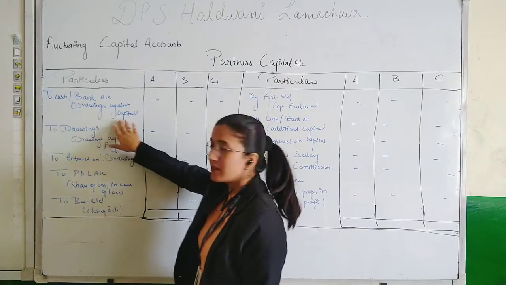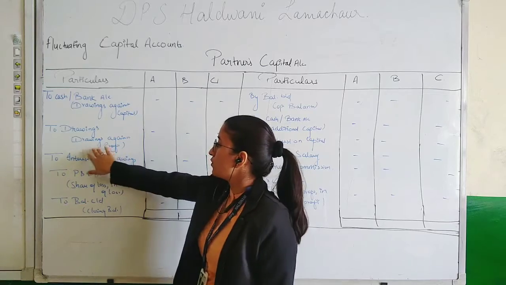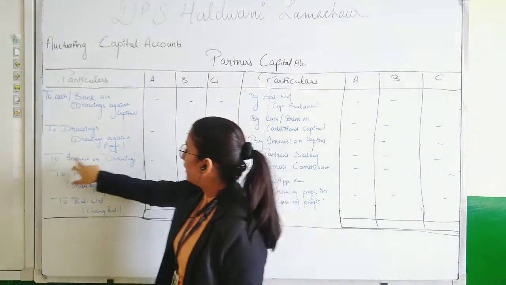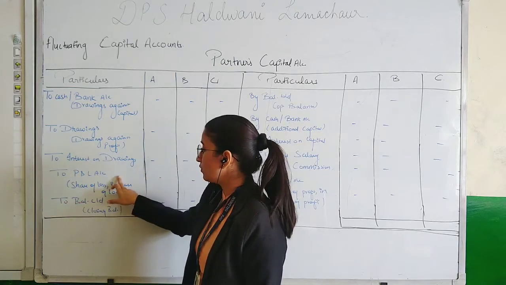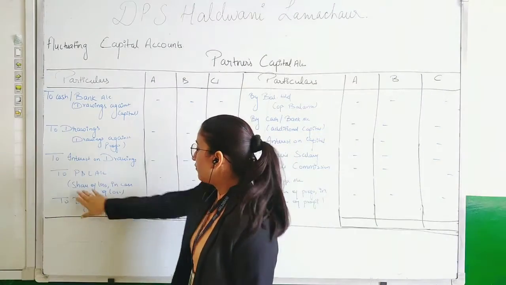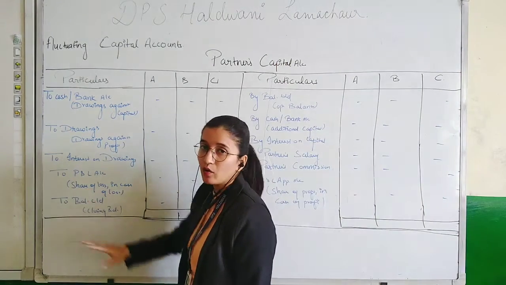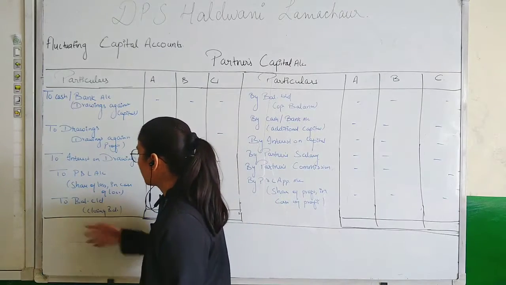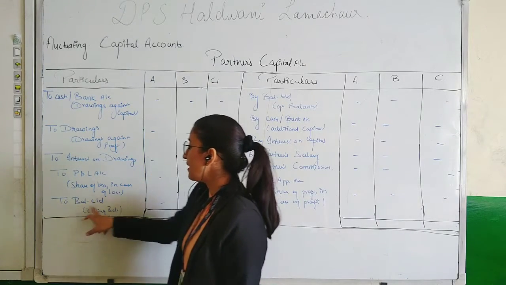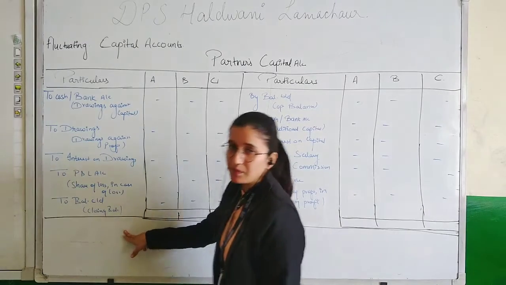These are the drawings against the capital. Then comes drawings account, drawings against the profit. Then to interest on drawings, to profit and loss appropriation account, where the company has borne a loss. These losses will be borne by all the partners either equally or in the agreed ratio. And at last we record by balance carried down, which will be the closing balance of the capital.